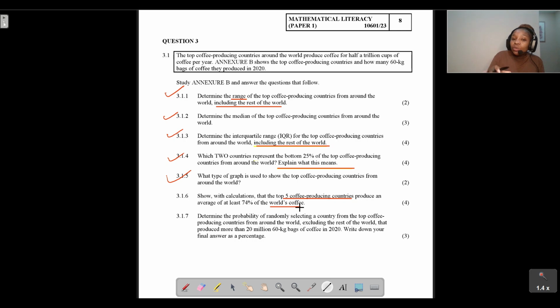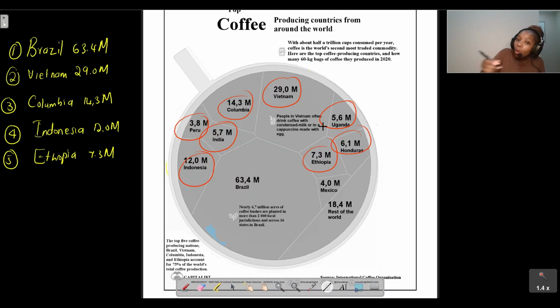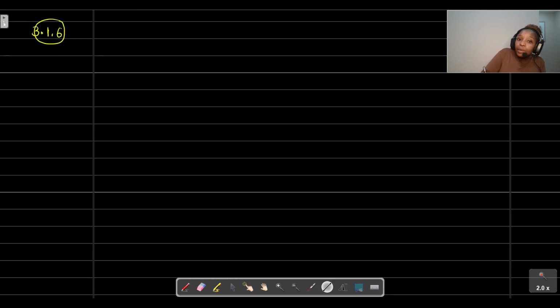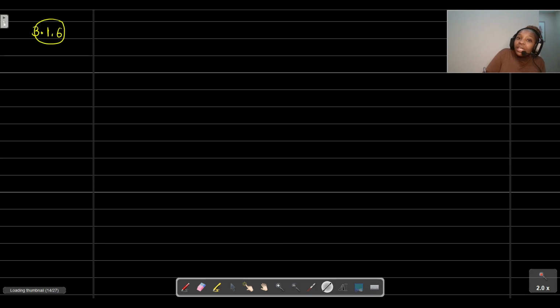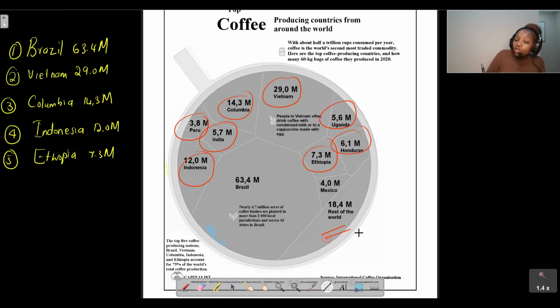How do we do this calculation? We first determine the top 5 coffee producing countries and add them all up. Then we find the total amount of coffee produced by all of the countries, because the keyword here is the world's coffee. So in this question we also need to include the rest of the world.